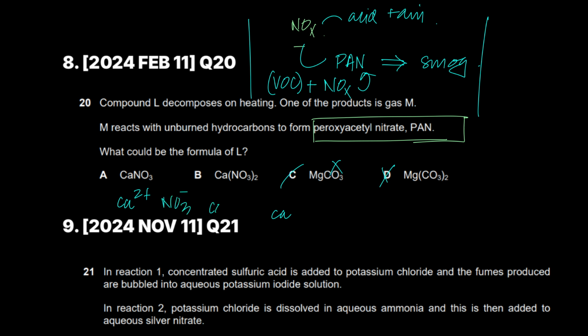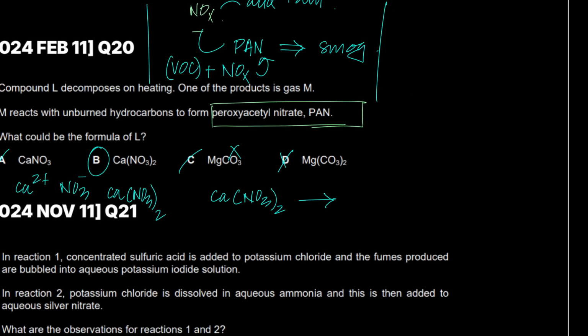The formula is Ca(NO3)2. But please, you should know everything, right? And now let me prove it to you. What has actually happened? This is how MCQs should be taught. Calcium nitrate is thermally decomposed, forming what? Calcium oxide plus nitrogen dioxide plus half O2. This is how you balance it, and I've taught you guys balancing.